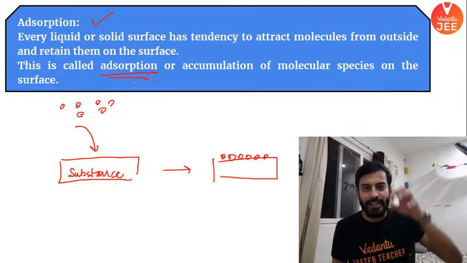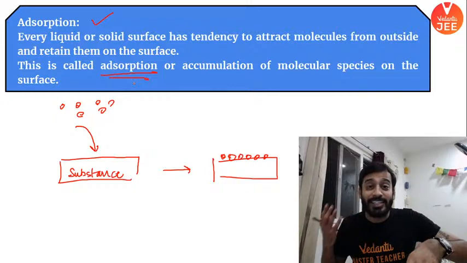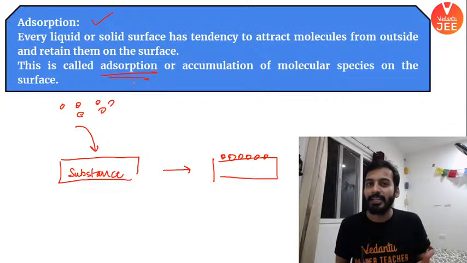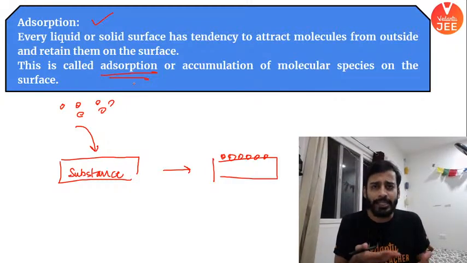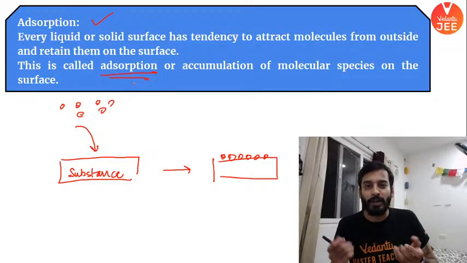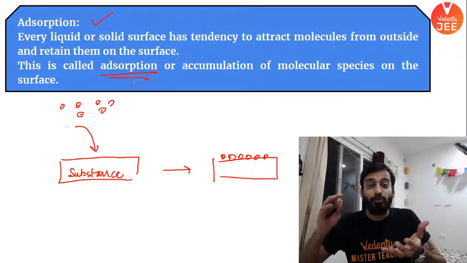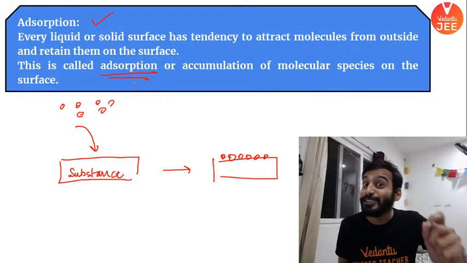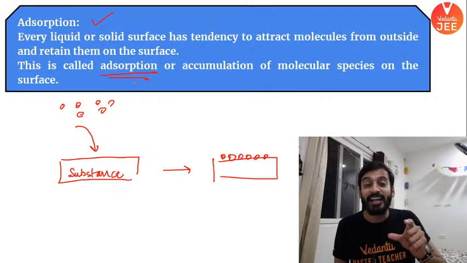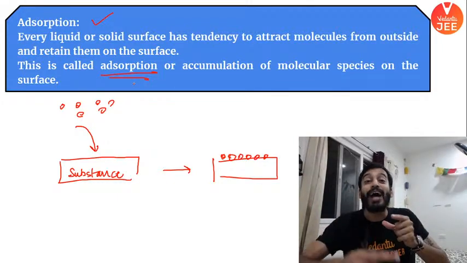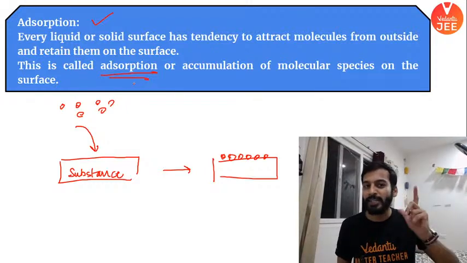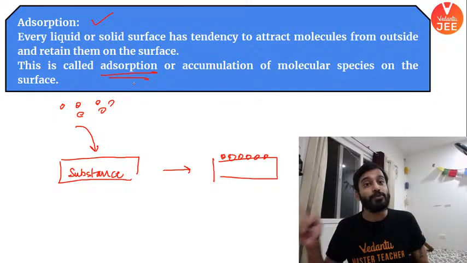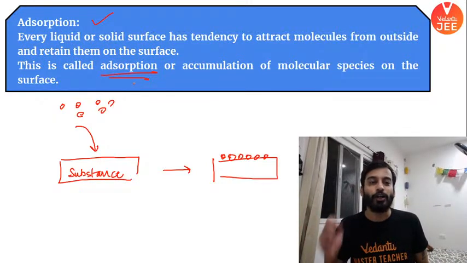If you take a sponge and dip it in water, water gets into it also. Water actually seeps in. The water goes all the way inside. Have you noticed it? The water seeps right into it. It means it is a bulk phenomenon. Water can enter inside. But when water is only coming at the surface, we call that adsorption. I hope it is clear. Example, silica gel can adsorb the water molecules at the surface of it. I hope it is clear. Did everyone understand? So adsorption is a surface phenomenon, whereas absorption is a bulk phenomenon.